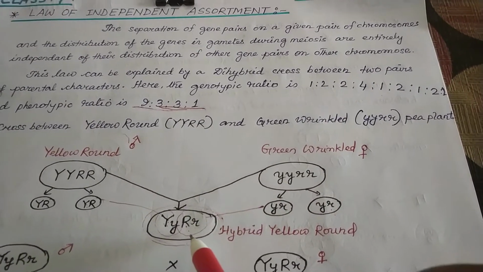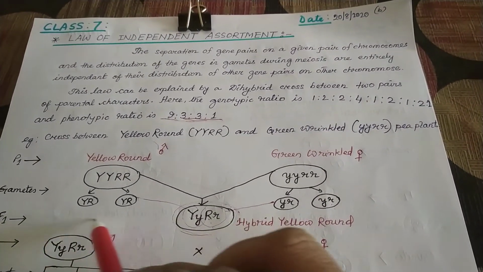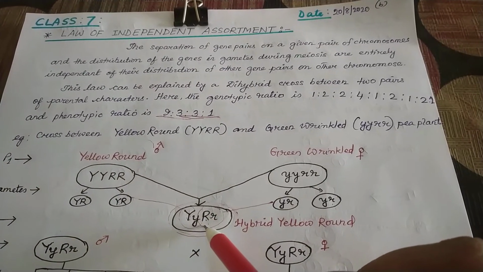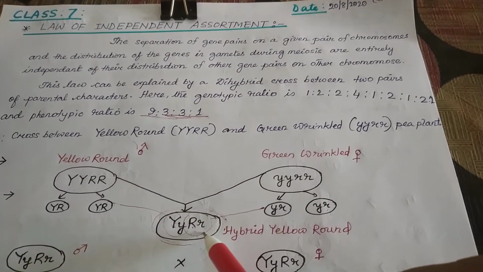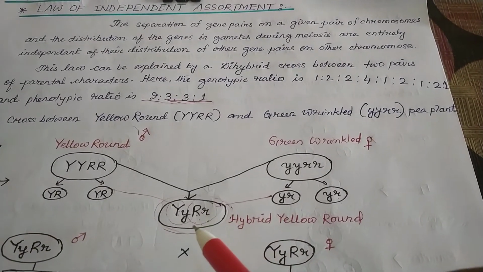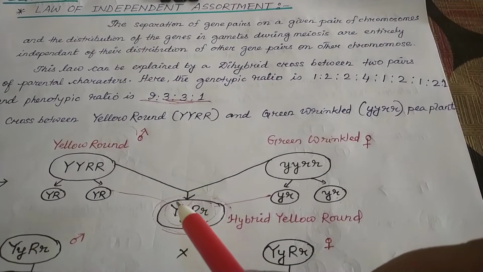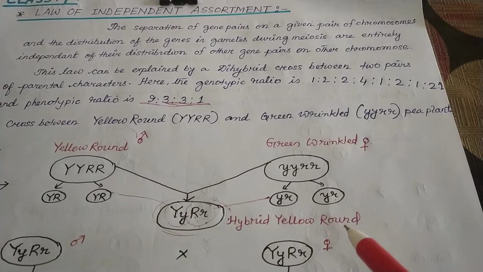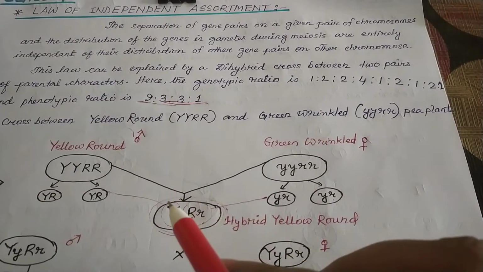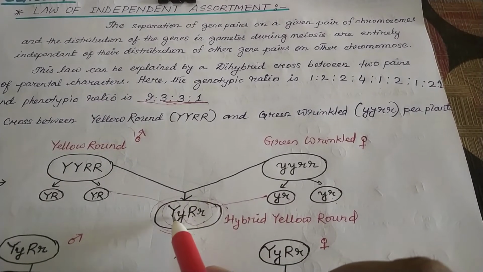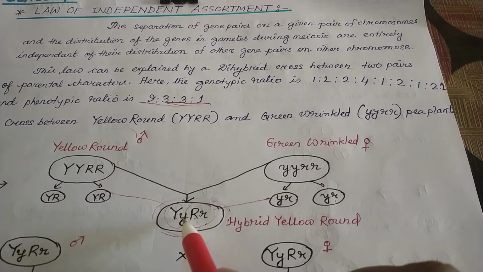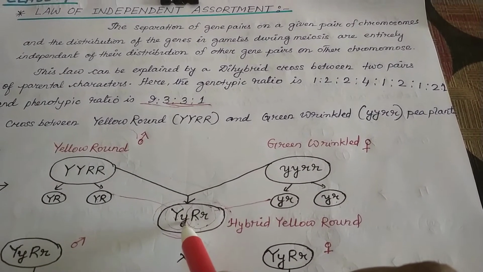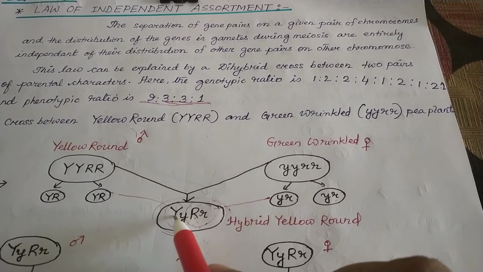So it is the first generation. If you can see, it is the F1. In the first generation, what will be the phenotype? As per Mendel's law of dominance, it will be yellow round. Why, you tell me? Because one dominant character Y is there, yellow, which is dominant over green. Green cannot express, so it will be yellow.